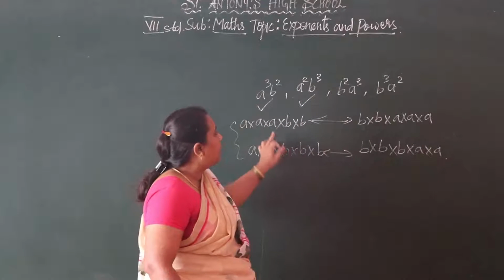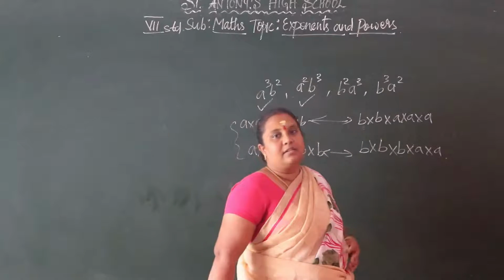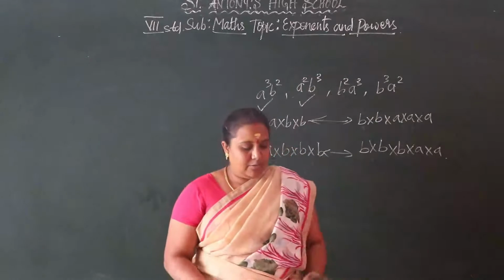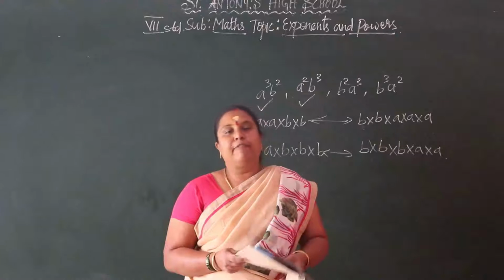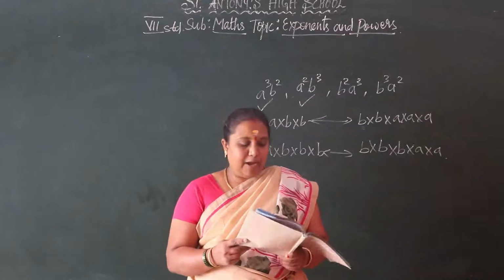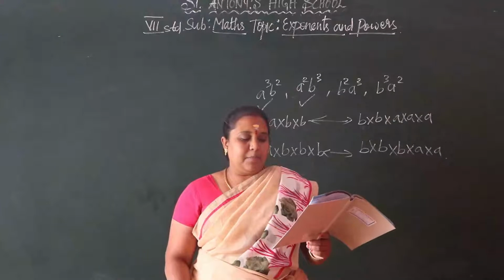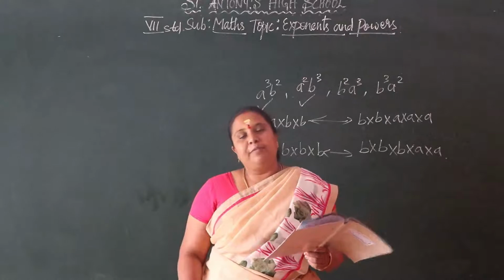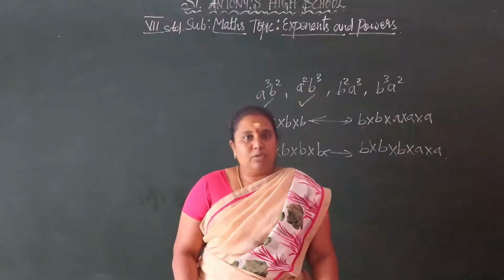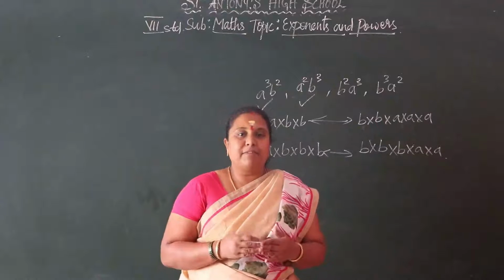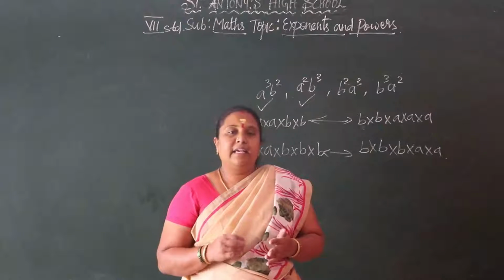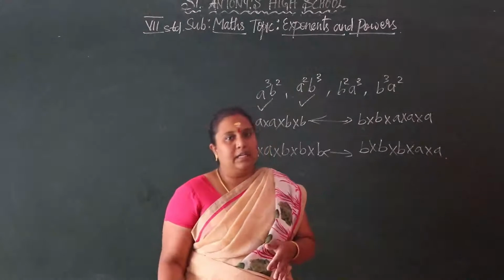Okay, so we have to write by explaining like this. Okay, children, now next example 5. Example 5: express the following numbers as a product of powers of prime factors. I already told you we have to write the powers of the prime factors. We are taking the LCM of the given number.